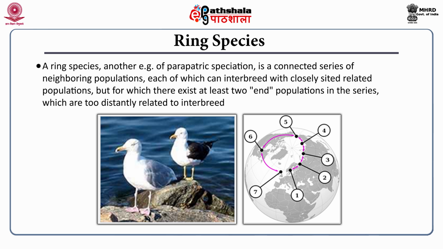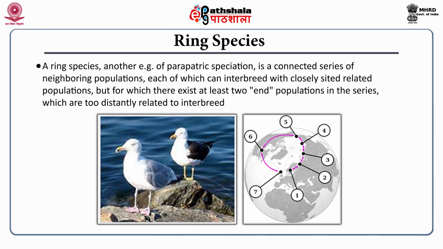Number 1 is the Norwegian population, and the Russian population, number 2, can interbreed with it. Or consider number 5, an Alaskan population, which can interbreed with the Canadian population as well as number 4, a Russian population. But there is an end to this. For example, number 1 in Norway cannot mate with number 7 in Scotland.